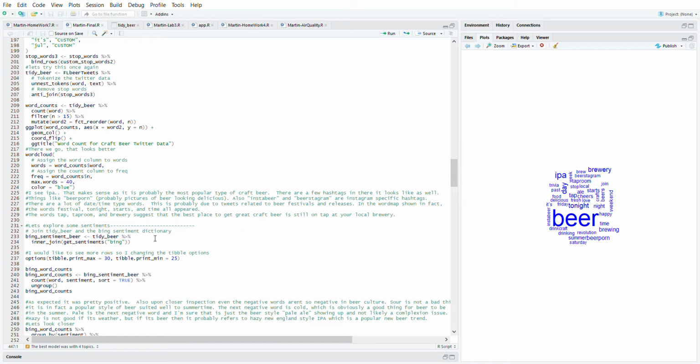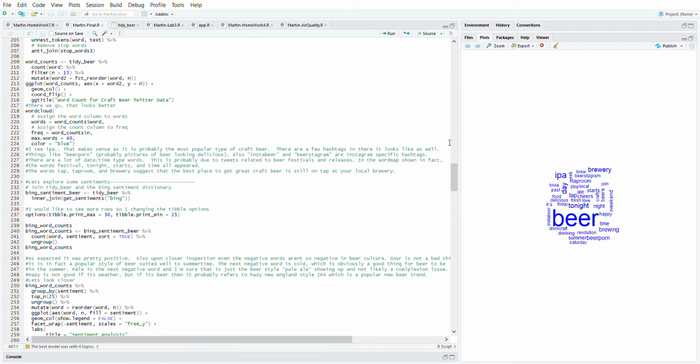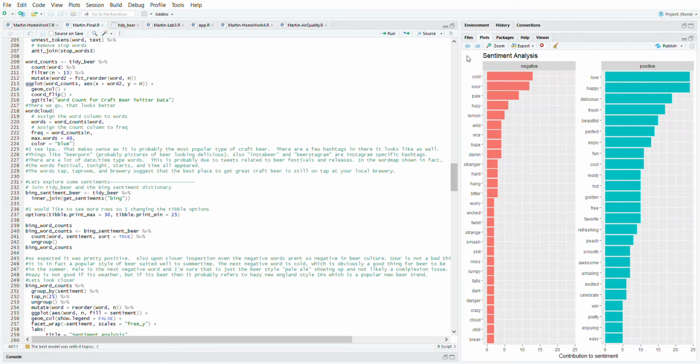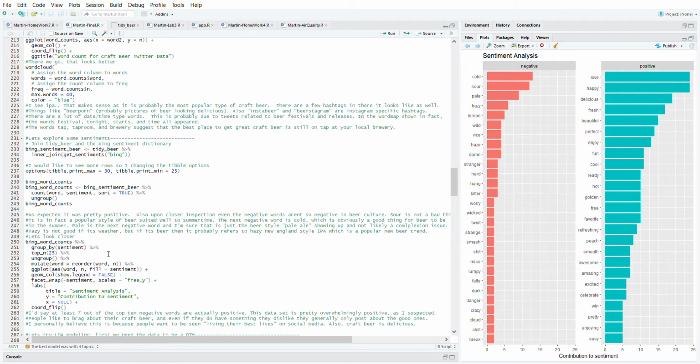Now let's explore some sentiment analysis. I did that. I appended a sentiment dictionary, the Bing one in particular, just positive and negative words basically. I grouped them by sentiment, and then made a chart. Here it is. Negative words, positive words. As you can see, this is really not working at all.